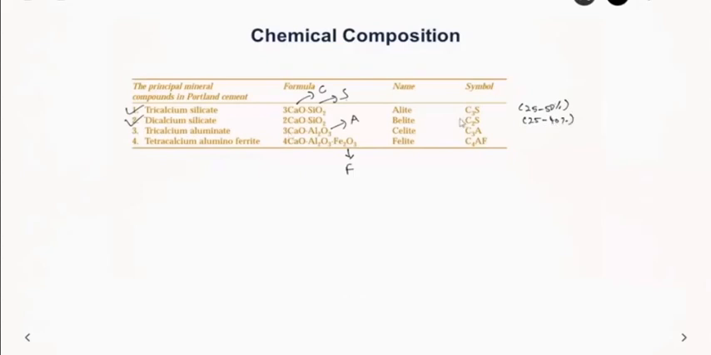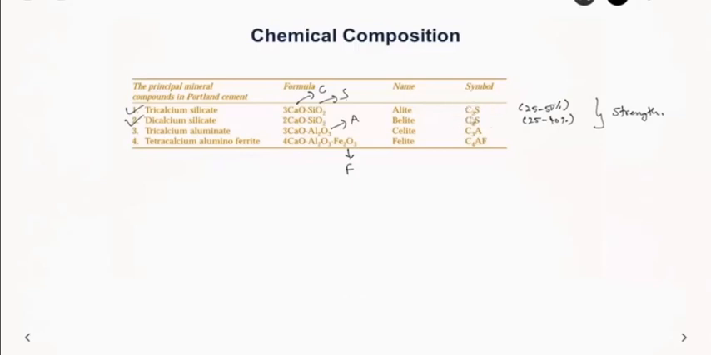We saw that calcium oxide and silica are majorly responsible for giving strength to the cement. Accordingly, here also C3S and C2S are the most important for giving strength to the cement, and about 80% is comprised of C3S and C2S only.